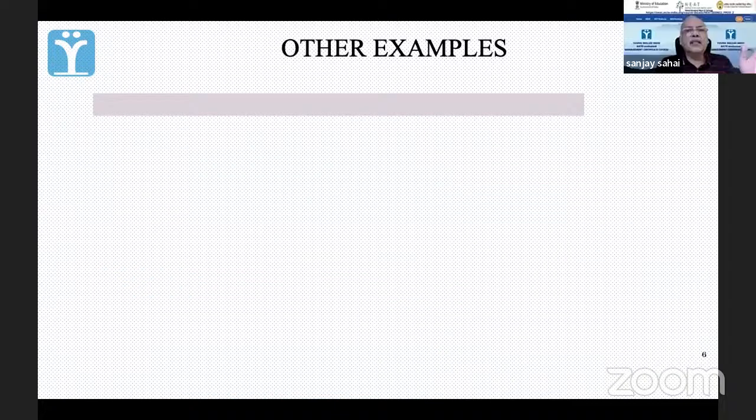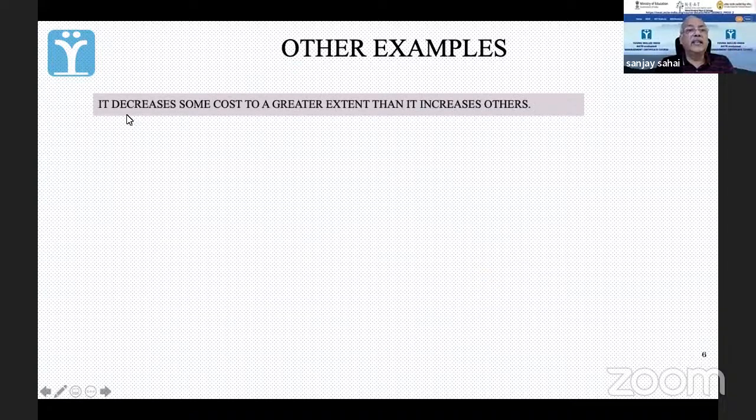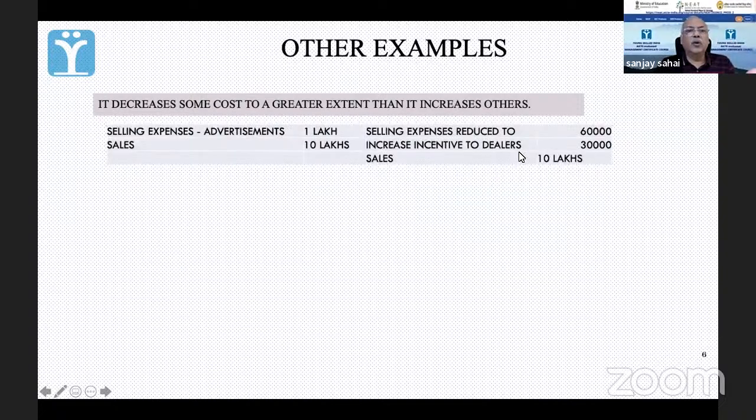Now, let us look at that second case which we had. Second case was, it decreases some cost to a greater extent than it increases others. Now, यहाँ पर क्या हो रहा है? Suppose I am spending 1 lakh rupees on advertisements. ये खर्च है, already मैं कर रहा हूँ. Now I decide कि इसको कम कर देते हैं. लेकिन इसके बदले में I will have to do something.